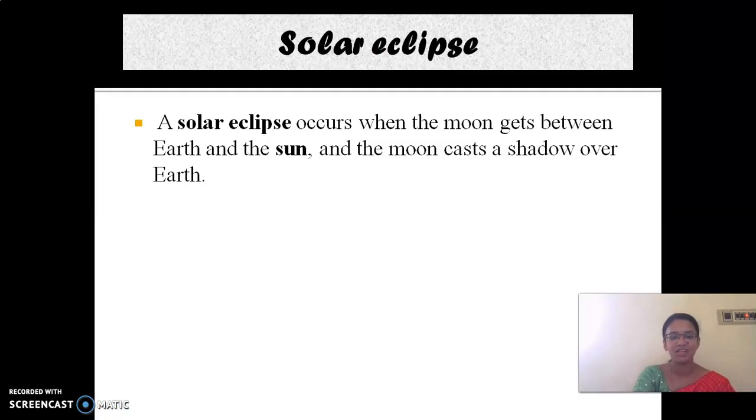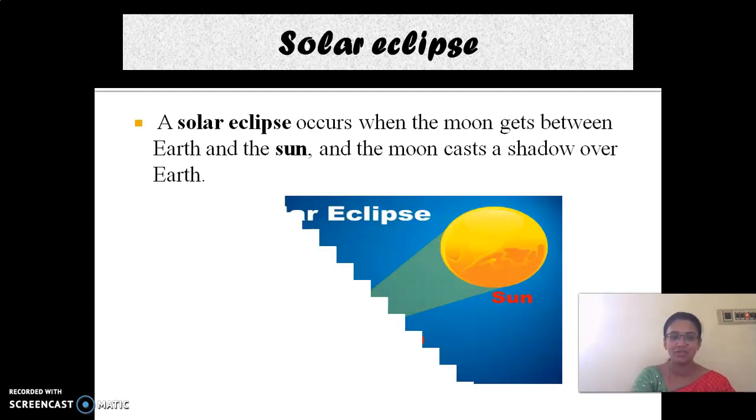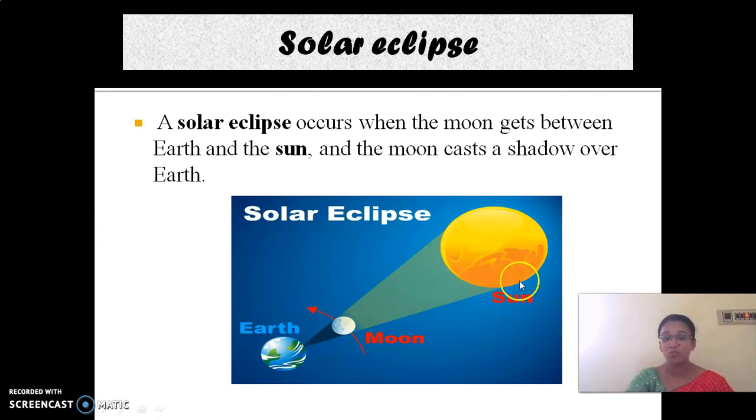In the last class what we had seen is solar eclipse. So what is a solar eclipse? If the moon comes in between earth and sun, it is called a solar eclipse. So the shadow of the sun falls over here, and while we are watching it from the earth, it seems that something is closing the sun.